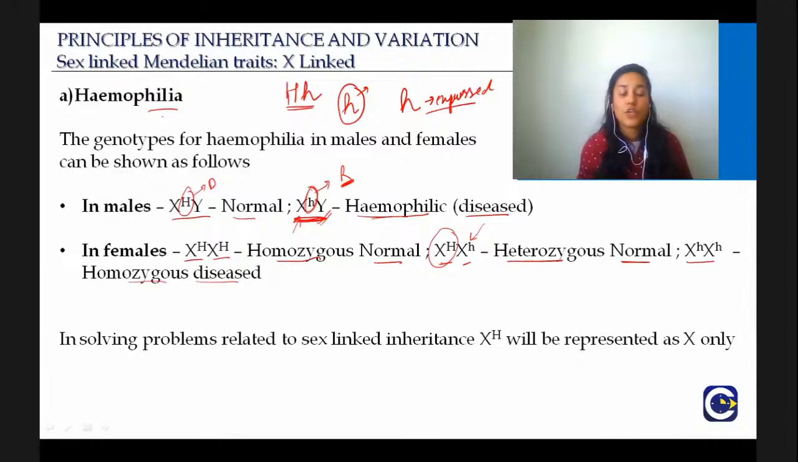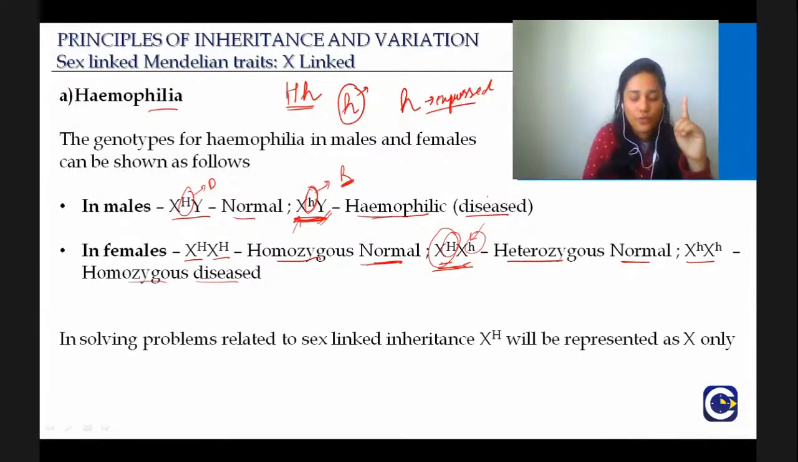So let me know if this concept is clear, that in case of males, you need only one defective X chromosome. In case of females, in the heterozygous condition, she is normal, because here there is a capital H to mask the small h. Good, perfect. And then you have to remember, when you are solving problems related to sex-linked inheritance, the normal will be represented as X only.